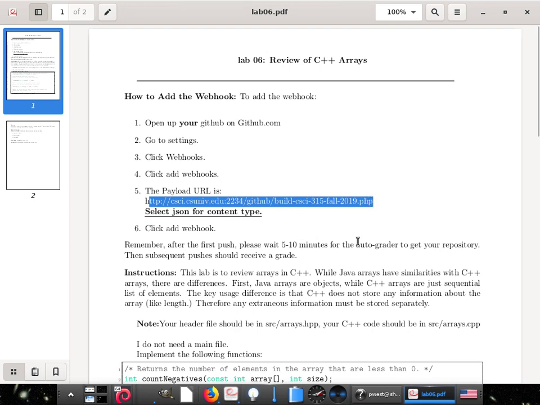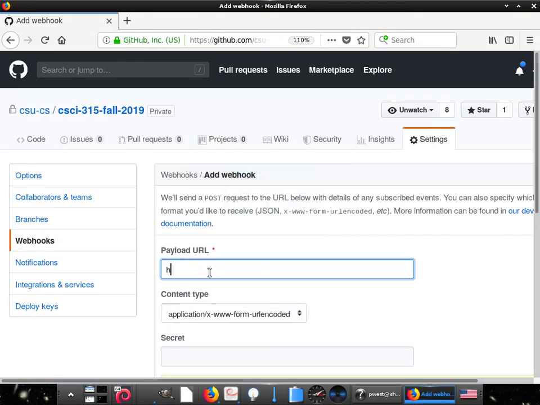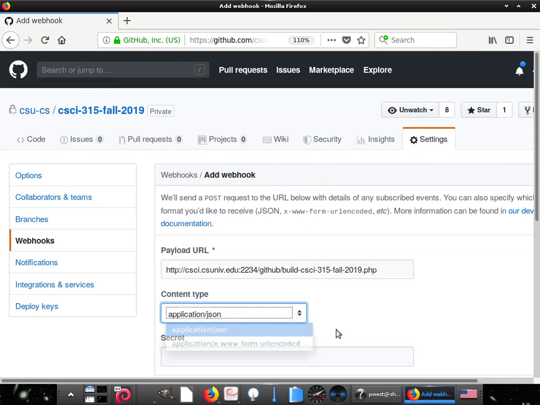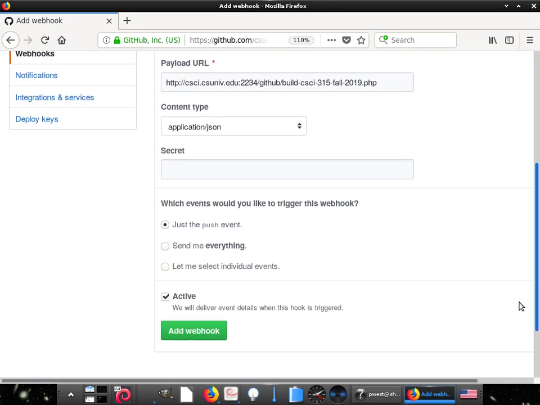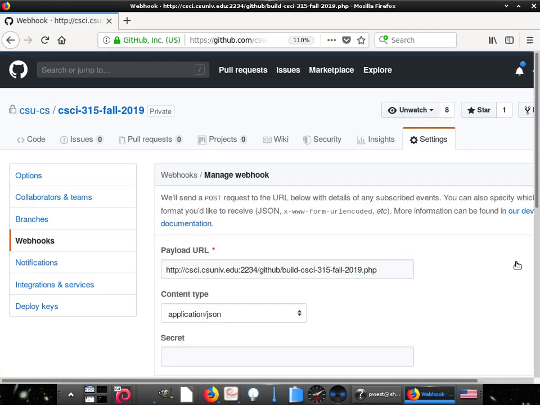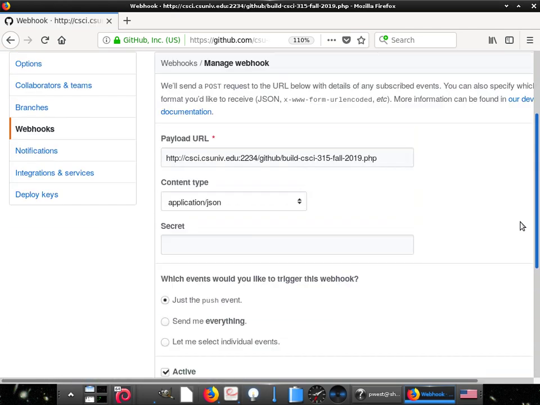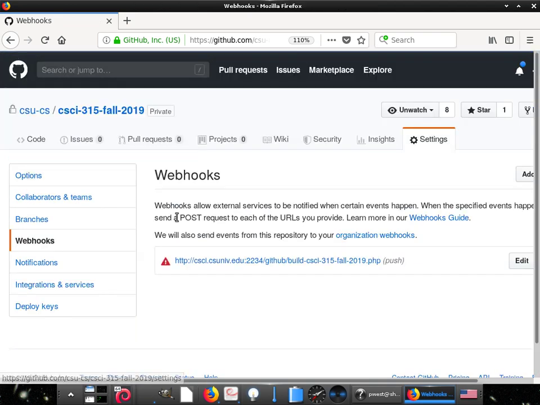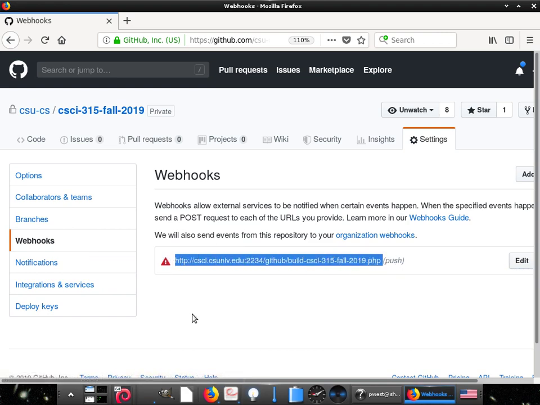Also, it'd help if you're allowed to copy it. Perfect. There's no secret. We have no secrets here. Make it active. And yeah, eventually it should come up. Let's find out. Okay, let's go back to webhooks. Ooh, red. What does it say? Service timed out. All right, so there is currently an issue with it. Not sent. Okay, so it's up.